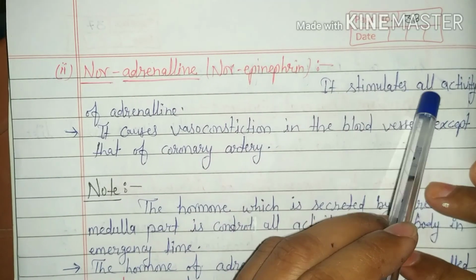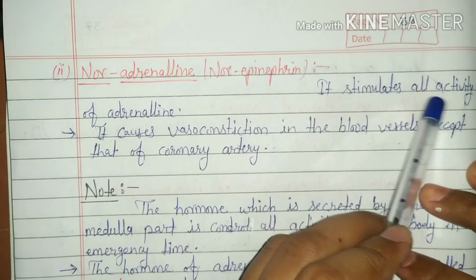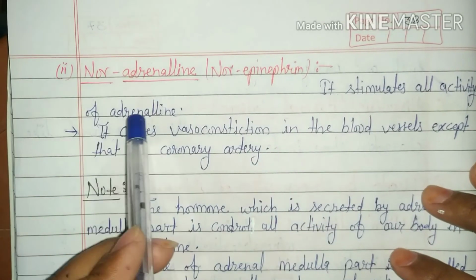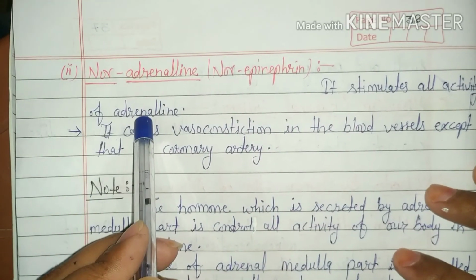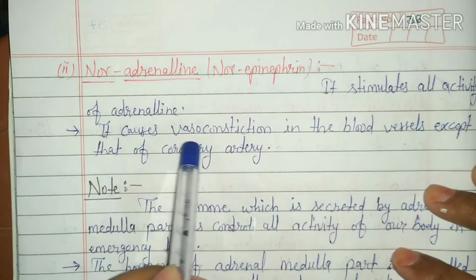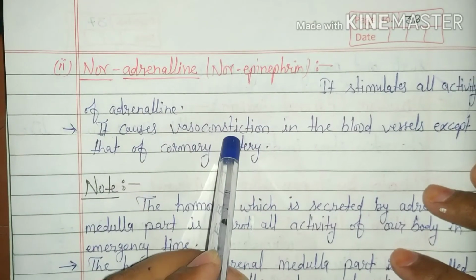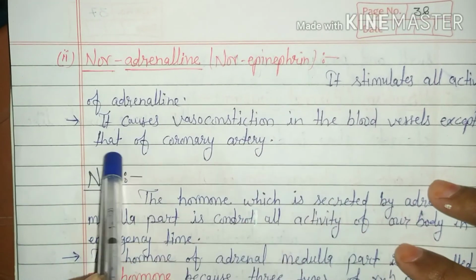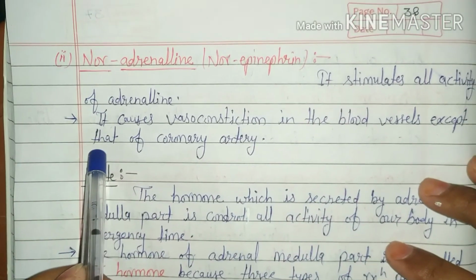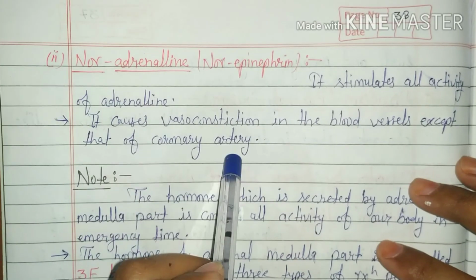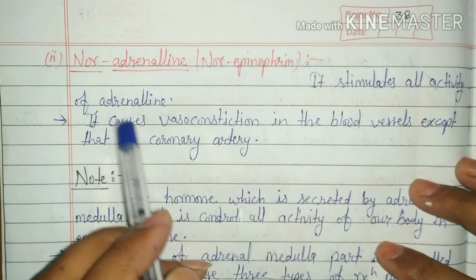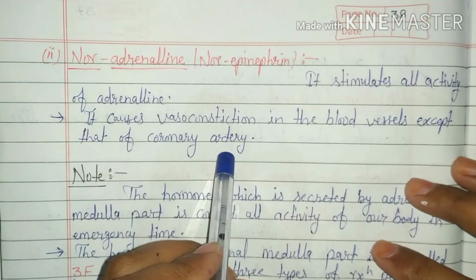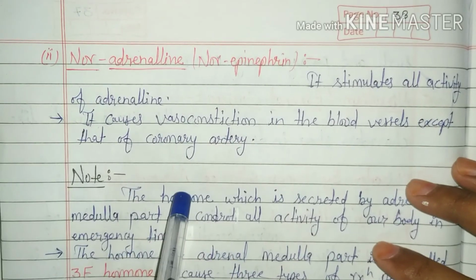It stimulates all activity of the adrenaline hormone and it causes vasoconstriction in the blood vessels, except that of the coronary artery, which supplies blood to the heart.